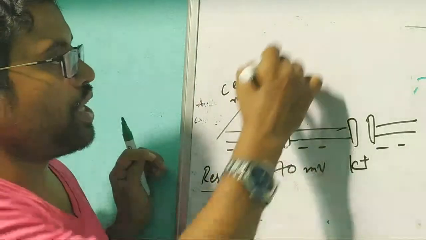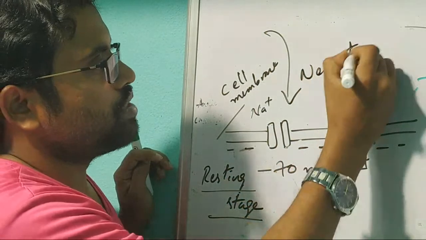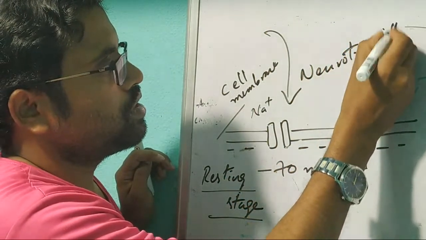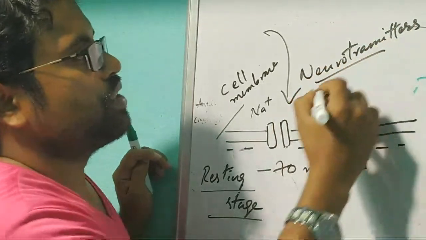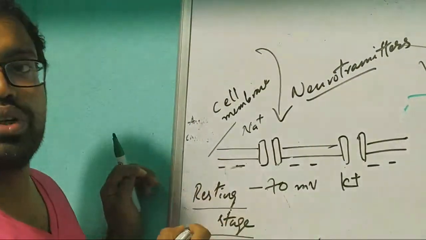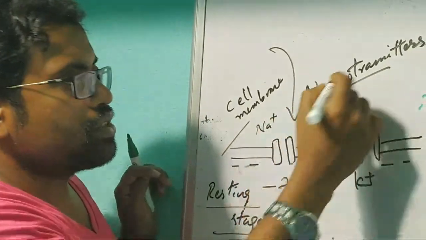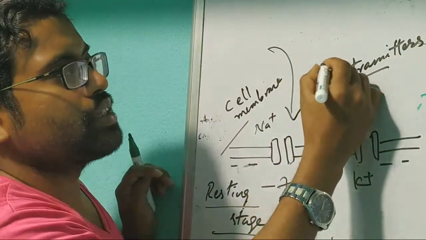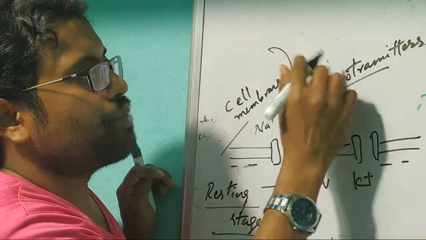Then what will happen whenever some neurotransmitters like GABA or glycine or dopamine come and bind with the sodium channel? These neurotransmitters have the power to open the sodium channel.